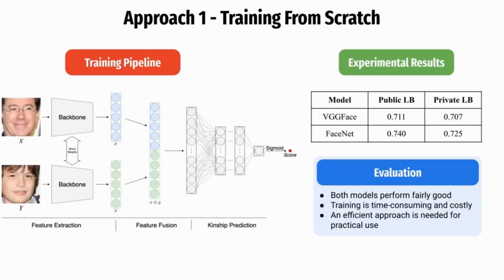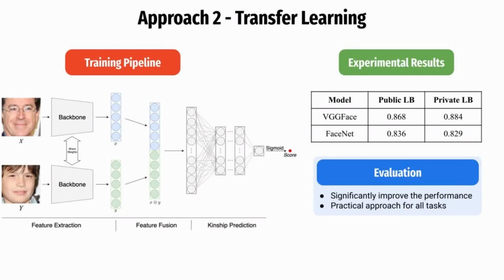Our first approach is to train both models from scratch. We should note that training complex deep neural networks from scratch requires a huge amount of data as well as computational resources. The process may take a significant amount of time until it obtains any reasonable results. Nevertheless, it is still worth exploring as it can provide insights into the limitations of these models. Our results on the right indicate that both models achieved fairly good performance at more than 70% accuracy. We also note that FaceNet slightly outperforms VGGFace, but the overall performance is still not satisfactory.